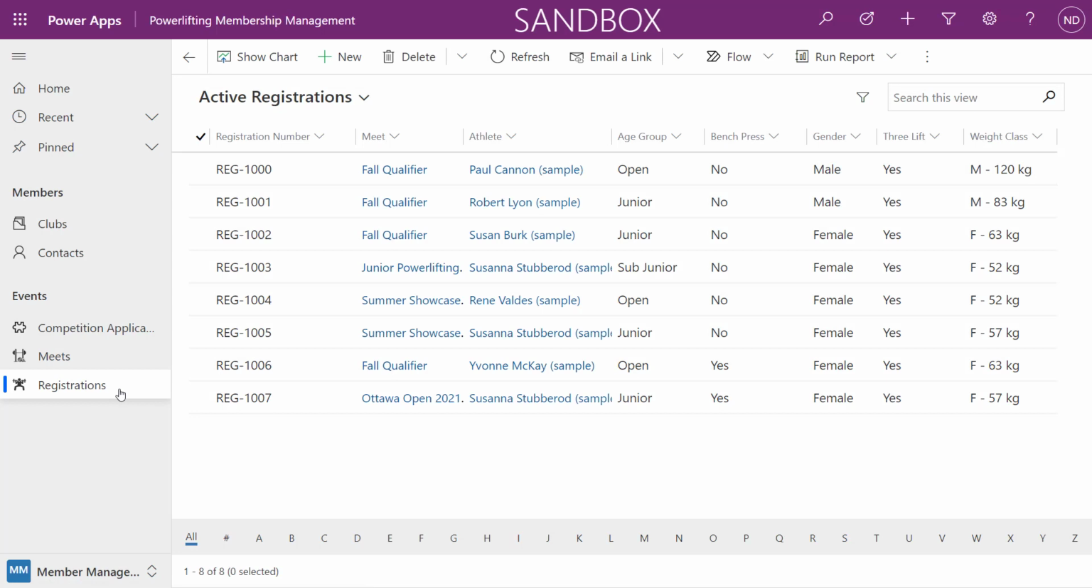So all in all, I went through and modeled my data. I've created my model-driven app, and really this is the foundation. We can use a lot of this stuff for developing our Power Apps portal.